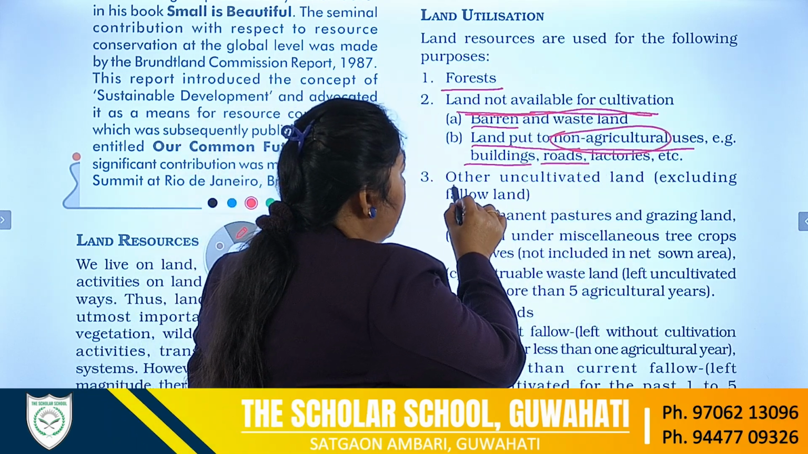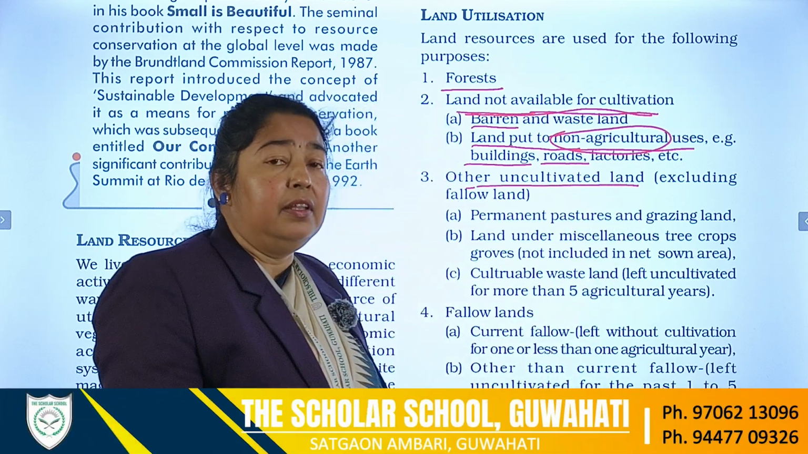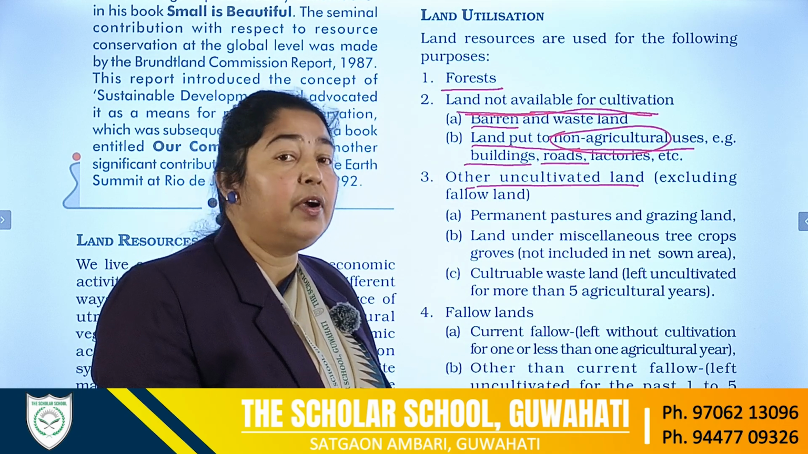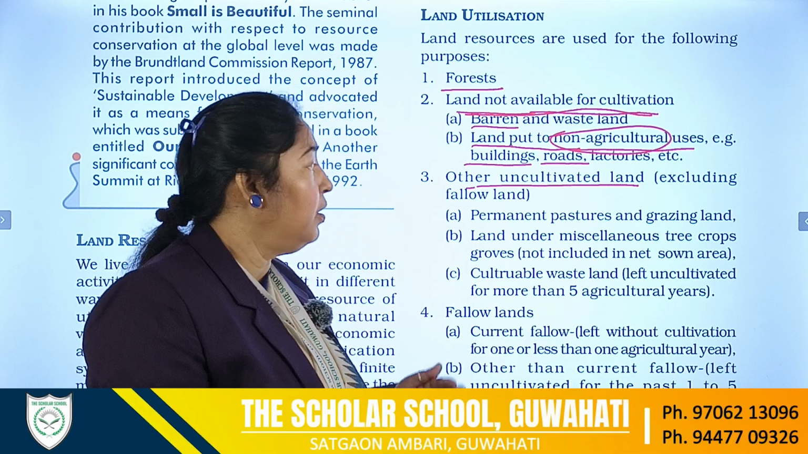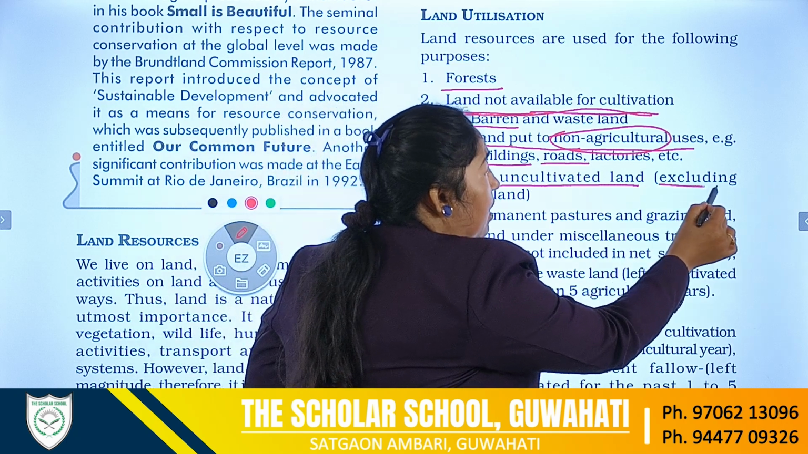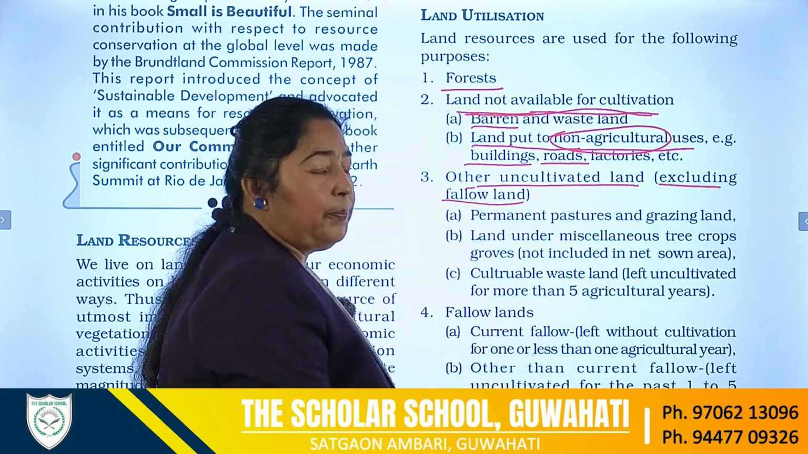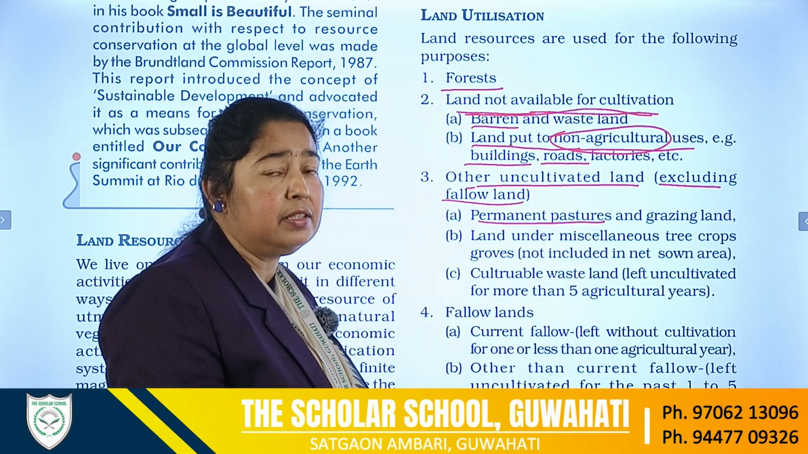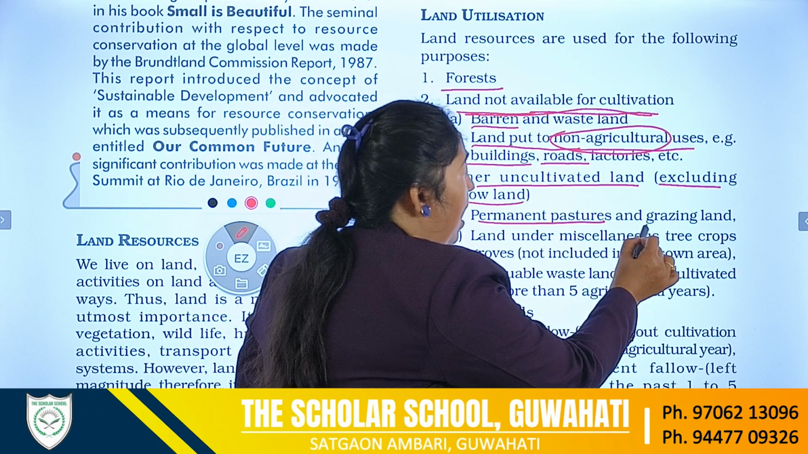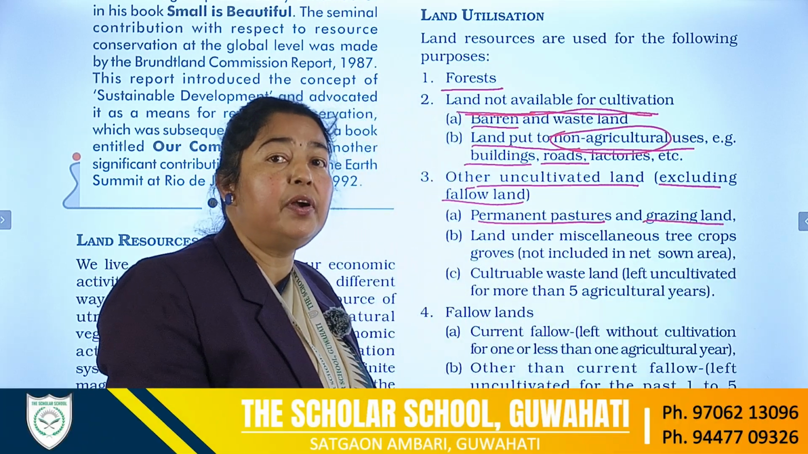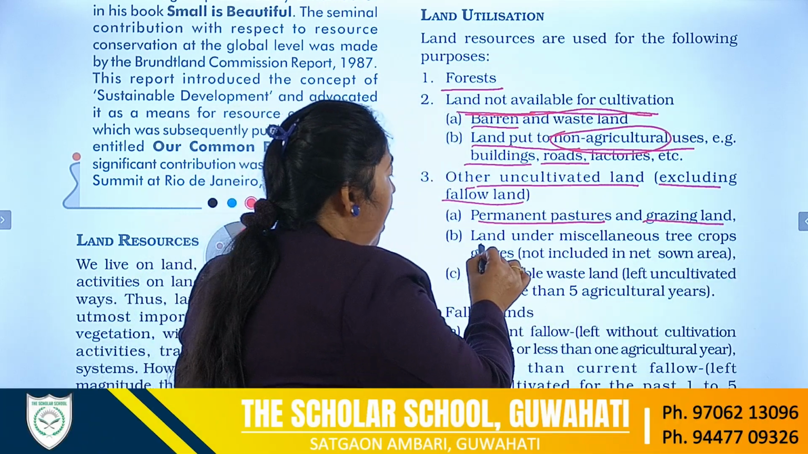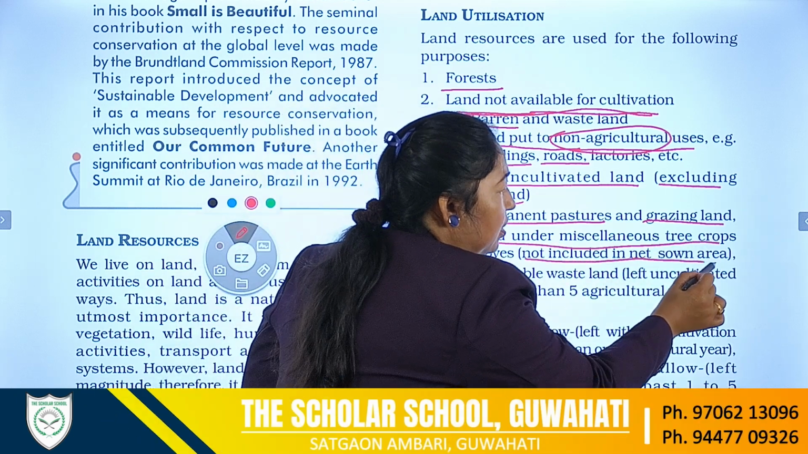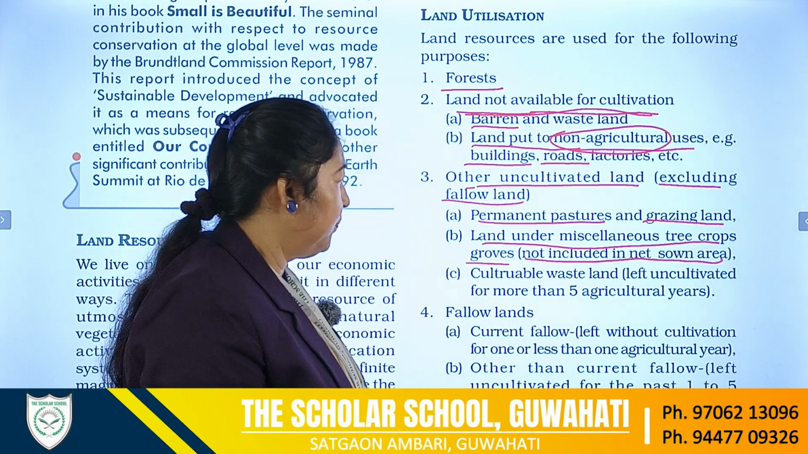Next category, the other uncultivated land. There is some land which is used for different purposes but not for cultivation, excluding the fallow land. For example, the permanent pasture lands. The land is composed of pastures and grazing land, which is not used for cultivation. The land under miscellaneous tree crops and groves is also not included in the net sown area.